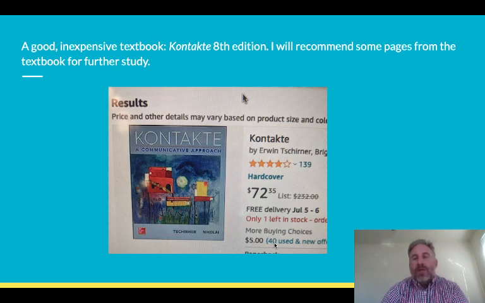Look down here at the used. So if you get Kontakte 7th or 8th edition, I would recommend the 8th edition. You can get it for about $5 plus shipping, so it comes out to about $10. And a nice textbook, it will be good to have, so you have charts, vocabulary, various things. And I'll occasionally, as I mention up here, recommend some pages from Kontakte for further study if you're interested.